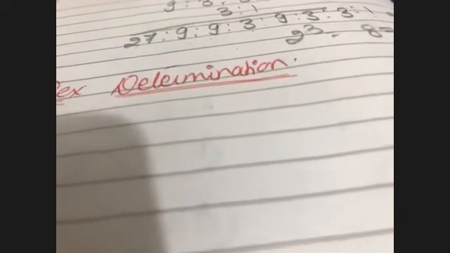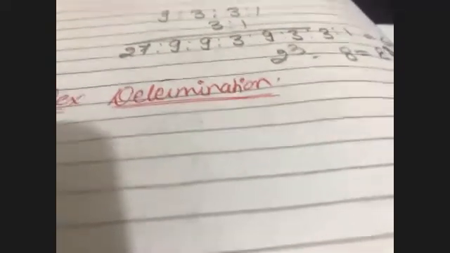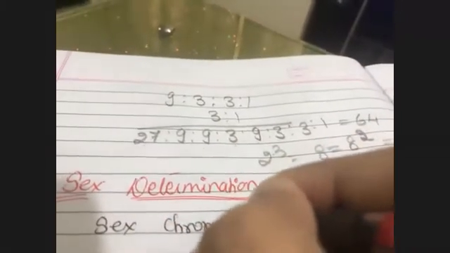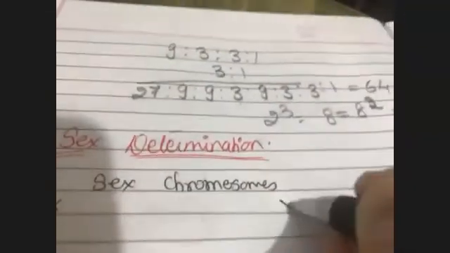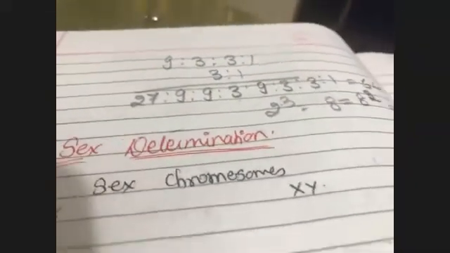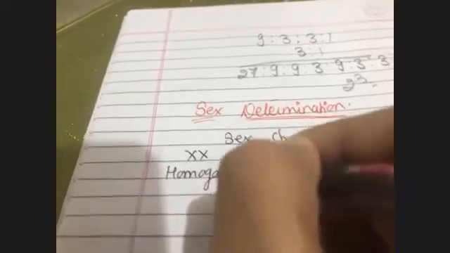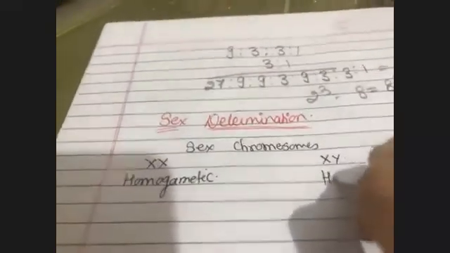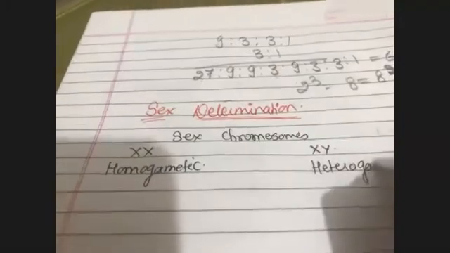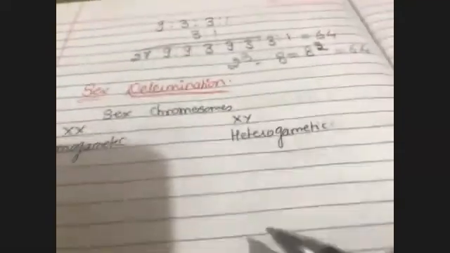it is not the female who is responsible for the sex of the child. It is the male who is responsible for the sex of the child. We as females have the sex chromosomes XX, whereas males have the sex chromosomes X and Y. We as females are said to be homogametic. We produce only one type of gamete, whereas a male is said to be heterogametic. He is able to produce more than one type of gamete.